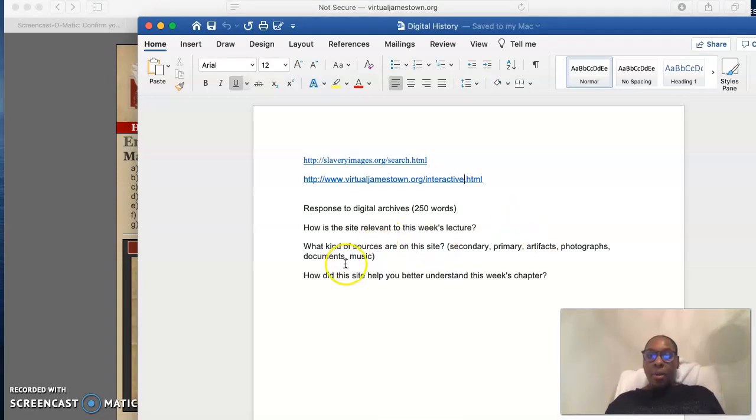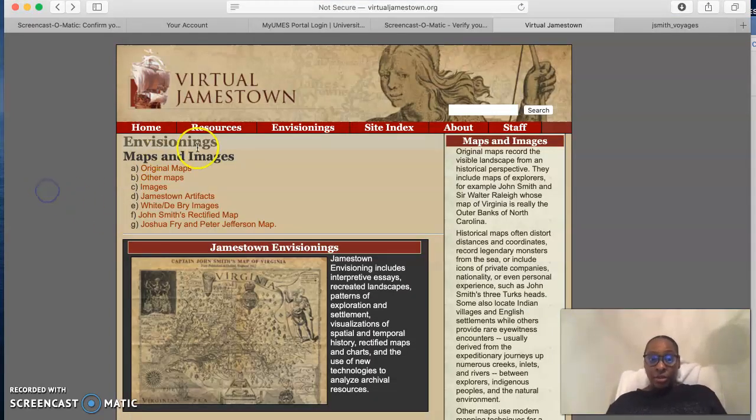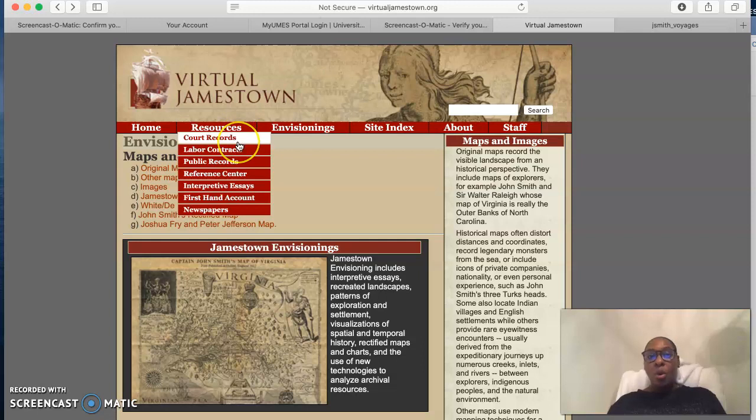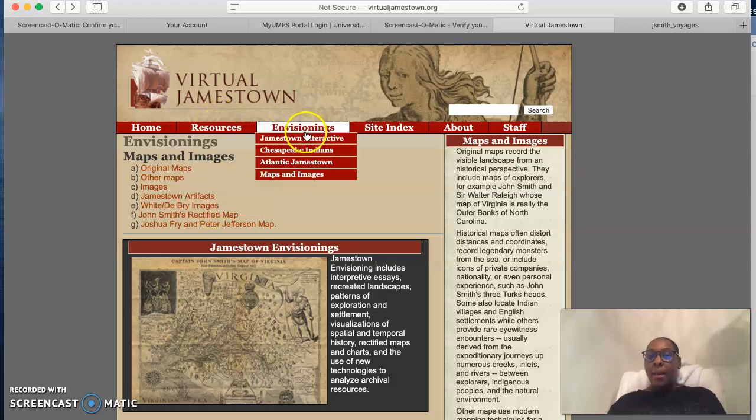Quickly answer it. What kind of sources are on this site? I just answered that for you. We have primary sources and secondary sources along with photographs and maps. You could even go a step further and tell me, how are these sources used? Well, primary sources are used to show how labor looked in Jamestown. Look at those labor contracts. Or how interpretive essays, which are secondary sources, are used to show me what historians say about Jamestown, Virginia. Newspapers are used to show me what exactly was going on in Jamestown, Virginia when it was colonized. Maps are used to show me how the Virginia landscape has changed over time.